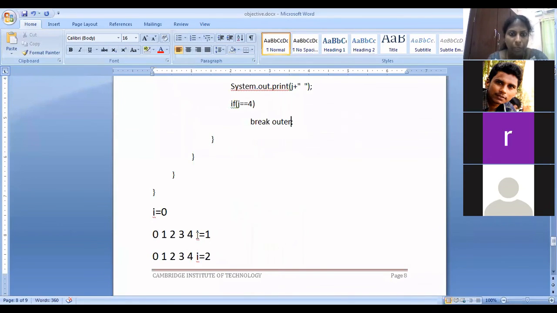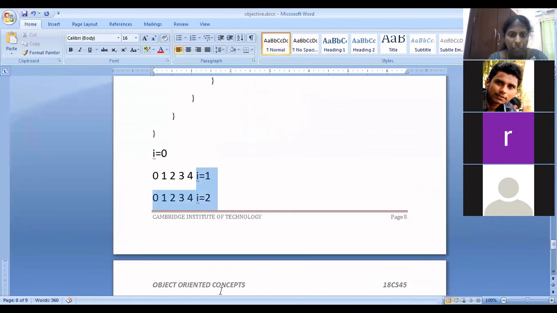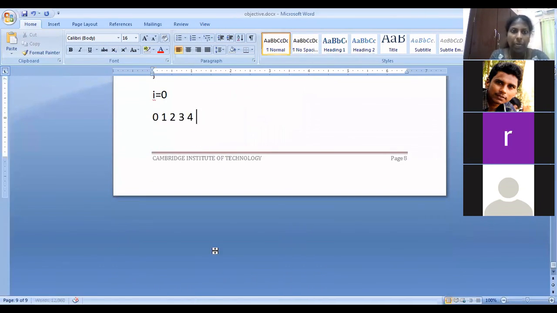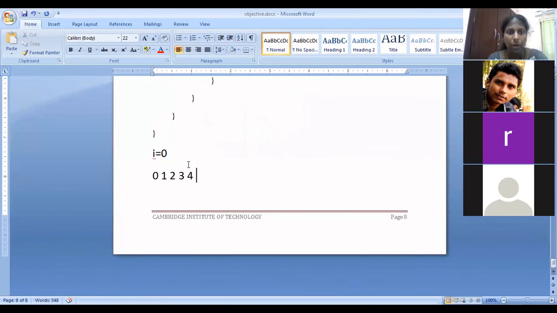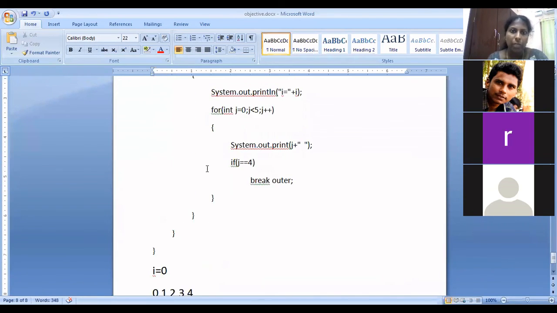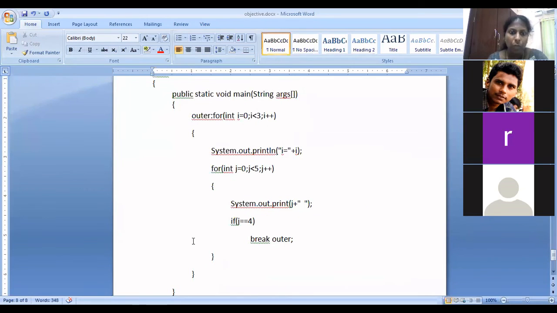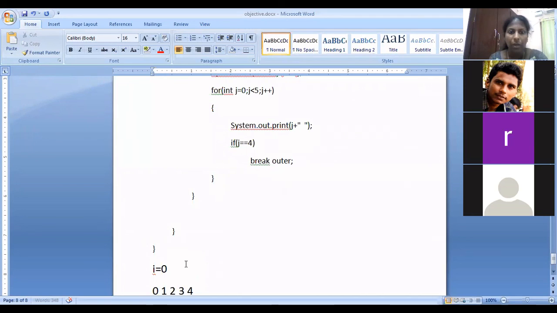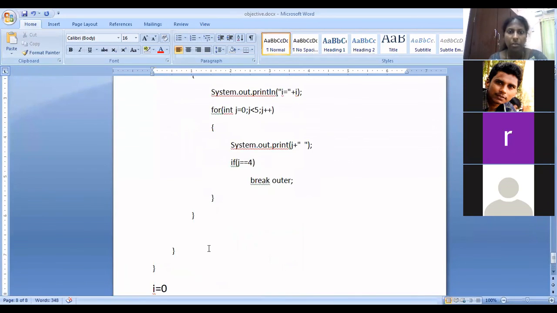When i equal to 0, what is the answer? When i equal to 0, it will print 0 1 2 3 4. It will break outer, so it will come out of the outer for loop also. So it will come to this line. There is no code, so it will stop the program. So the output is this.